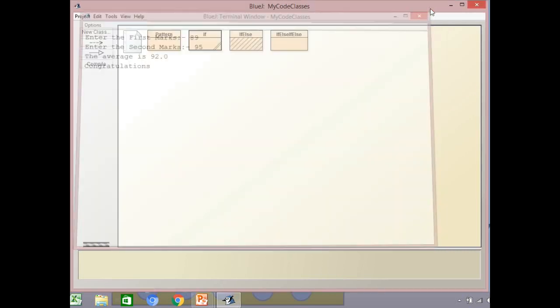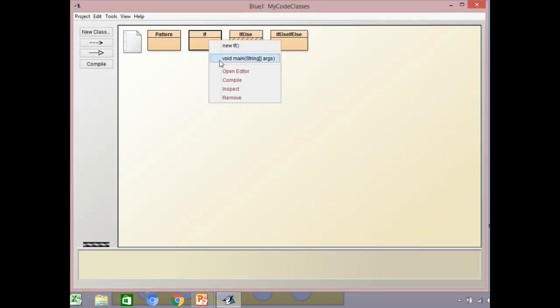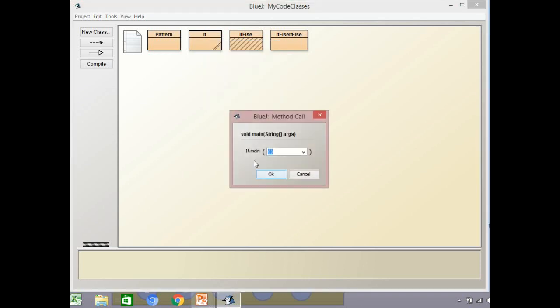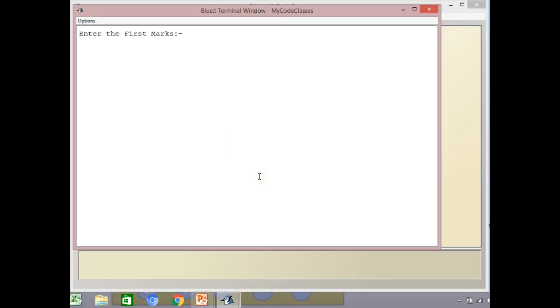Now I will run it in a way where I'll be getting an average below 90 or exactly 90. So if it is 89 and then 91, so it is going to be exactly 90, which is not greater than it. So it will just show the average without congratulating me. So that's how this program actually runs.